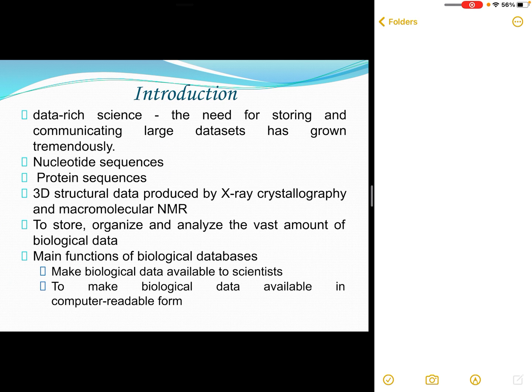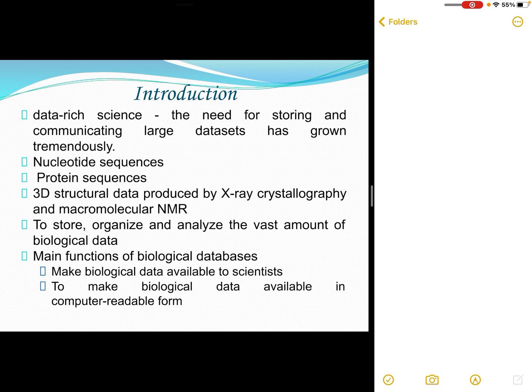So there is a requirement for managing such large data sets, whose size is growing tremendously every moment. A biological database is just like any other database. It is a collection of data that is organized in a particular manner, so that its contents can easily be accessed, managed and updated.